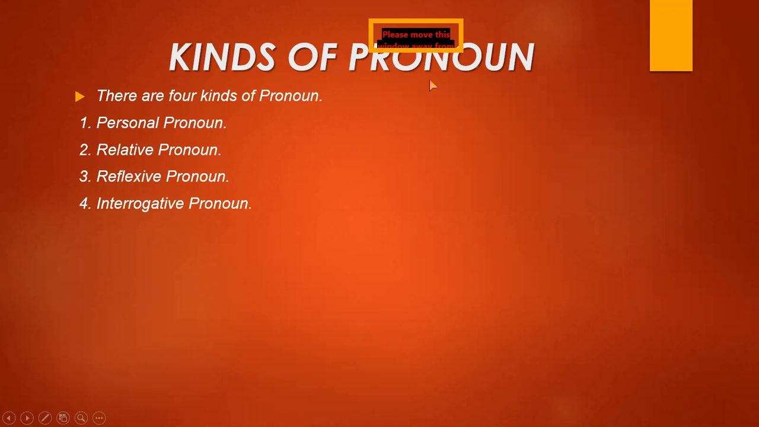First person is I and we. I is singular person and we are plural person. Then second person is you, which is used for singular and plural both. And third person is he, she, and they. He, she are singular persons, and they is the pronoun which is used for the plural persons, or you can say more than one person. Okay. Now this is the quick review about pronoun.